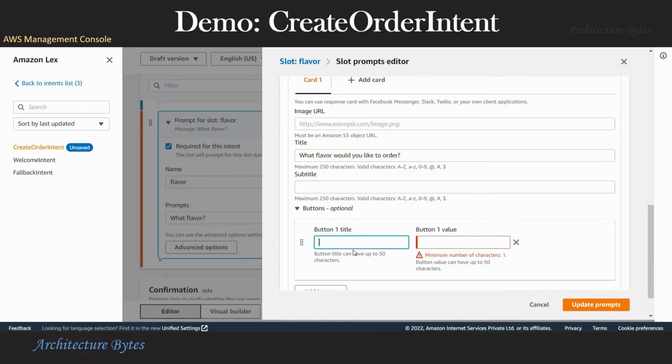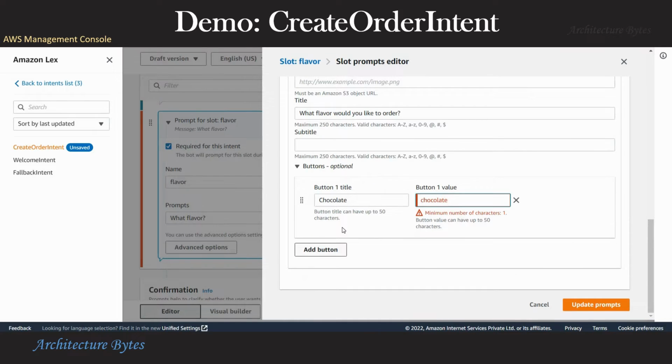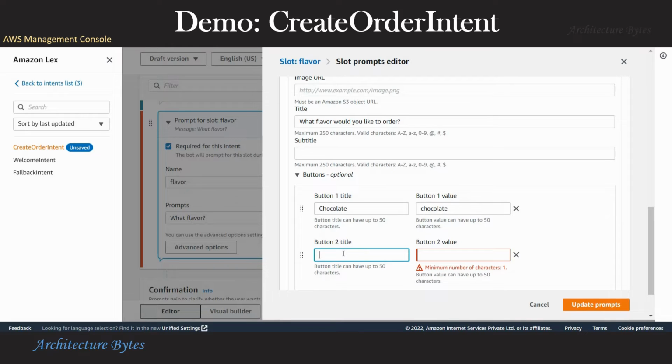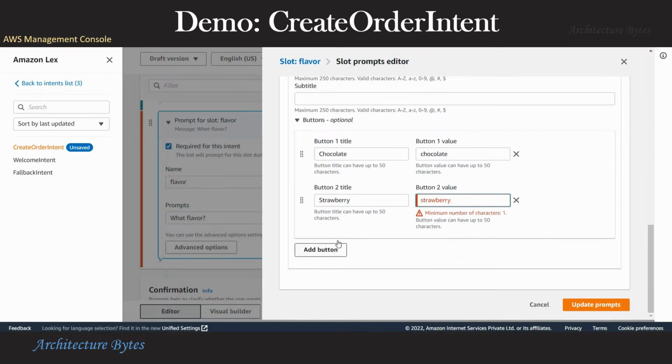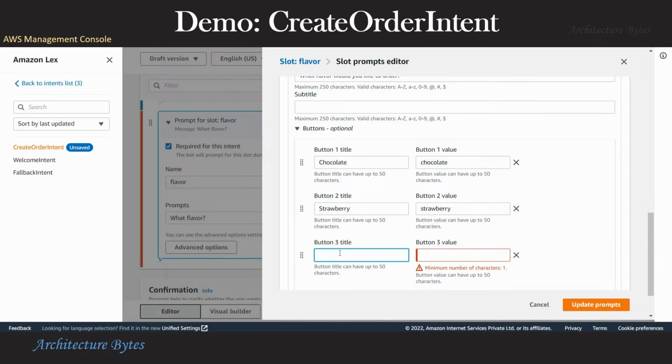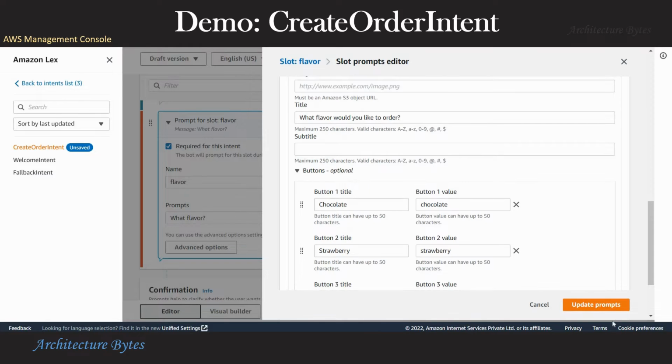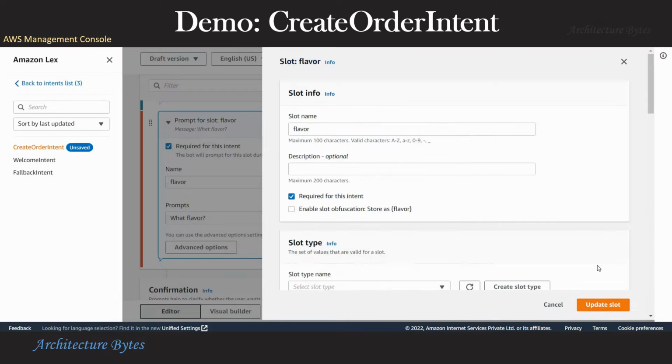So what flavor would you like to order? And let's say things like chocolate, strawberry, vanilla. Now we can save this by hitting update prompts, update slot.